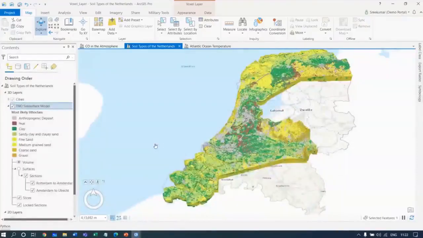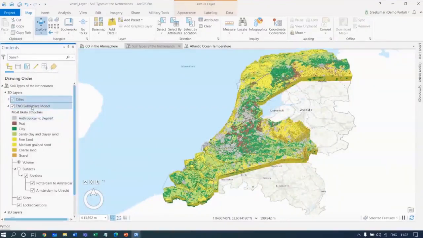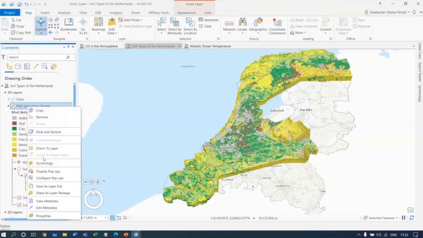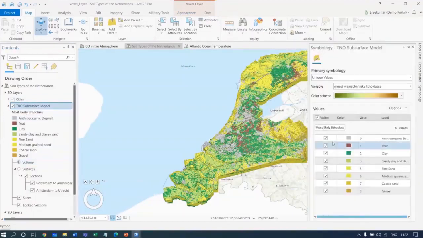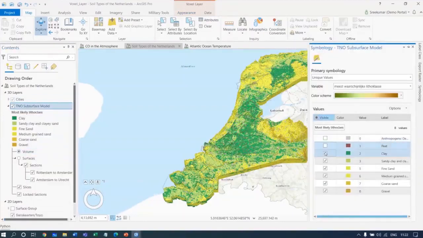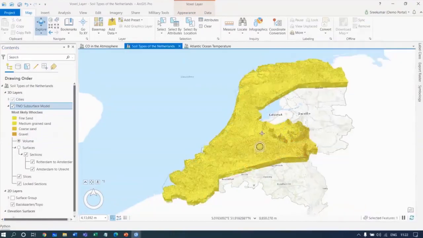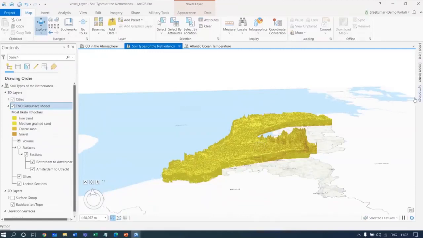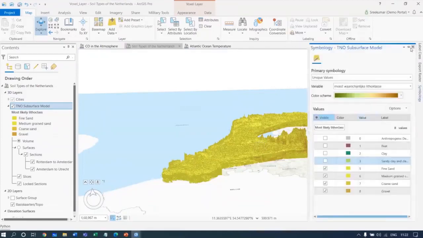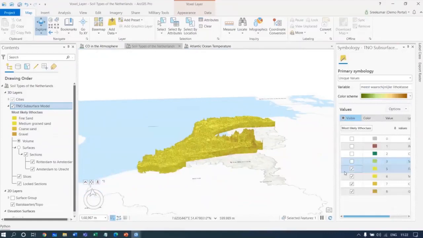So here you can see, I hope you are able to see, the moment you select a particular data type, the intuitive tool comes and appears as voxel layers. Now I'll just open up the symbology tab so that you will be able to appreciate, wherein you can just switch on various lithographic layers in this geographic data set. So I'll just pin this so that it will be here itself.